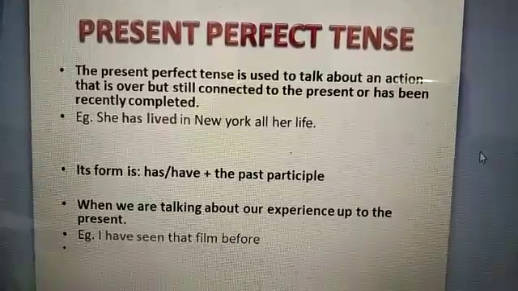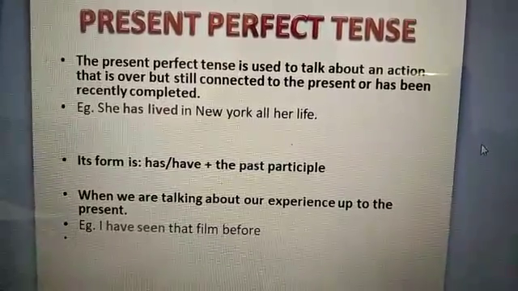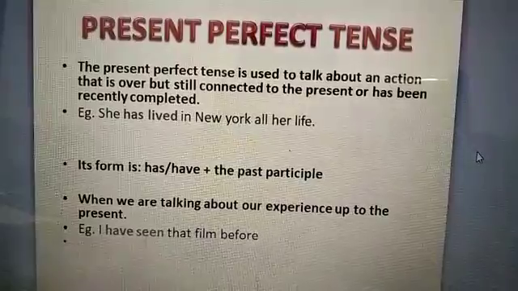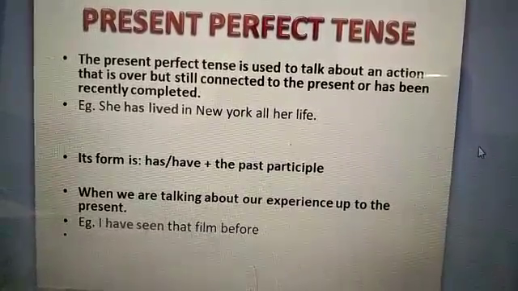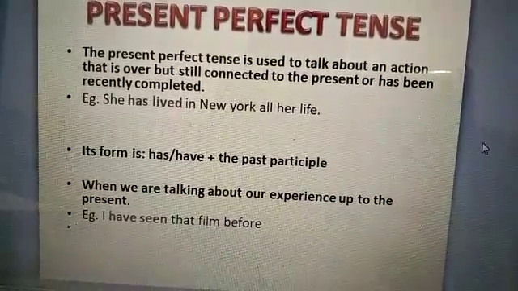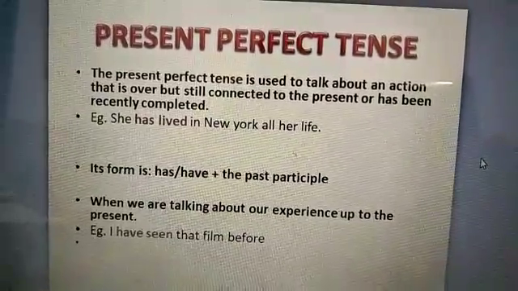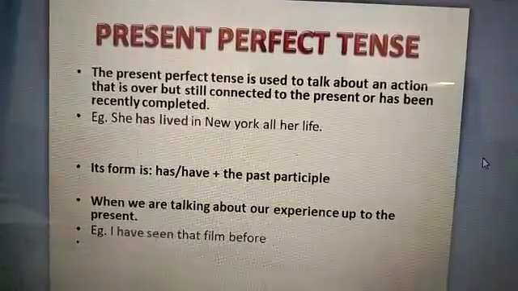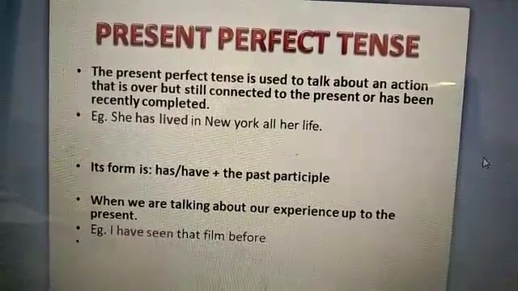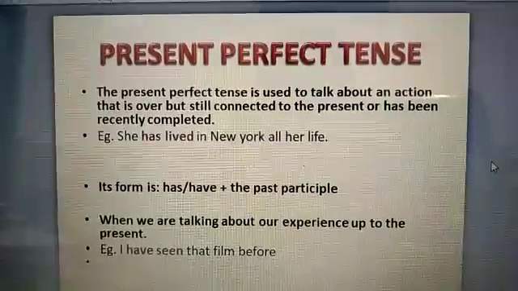What is the present perfect tense? It is used to talk about an action that is over but still connected to the present, or has been recently completed. Example: she has lived in New York all her life. Its structure is have or has plus the past participle.